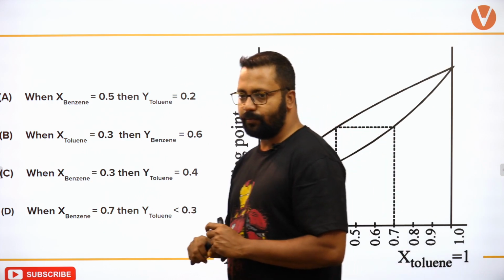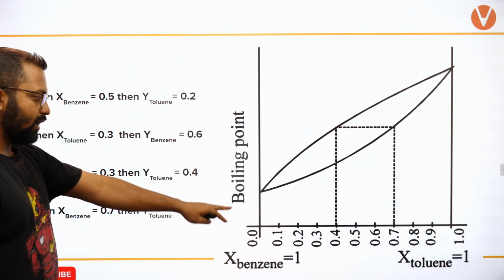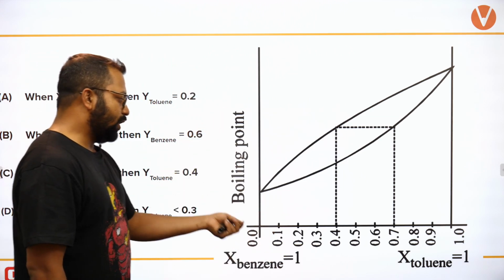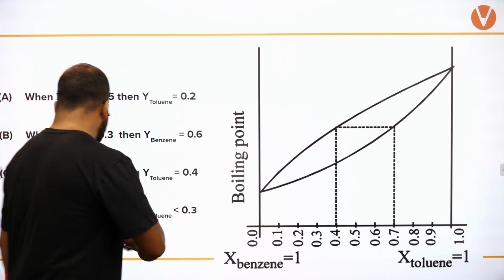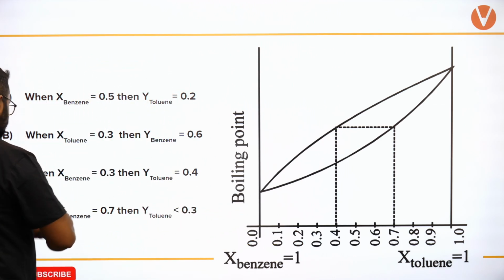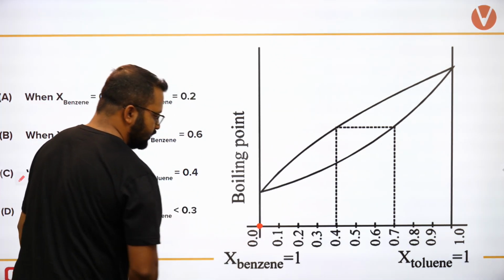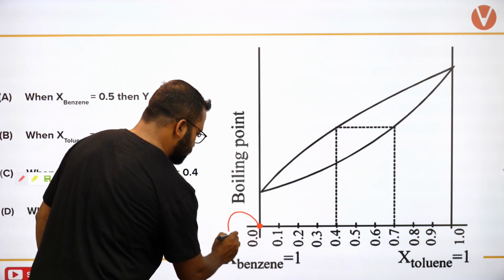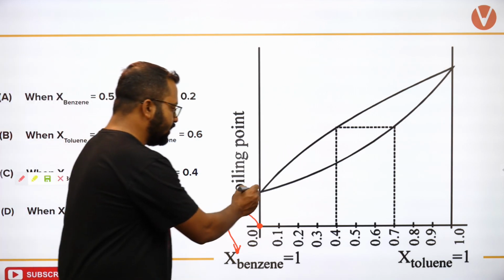Let's look at what the plot is about. The plot is of boiling point versus mole fraction. Can you see that at this end, the mole fraction of benzene is 1? That means here we have taken pure benzene.